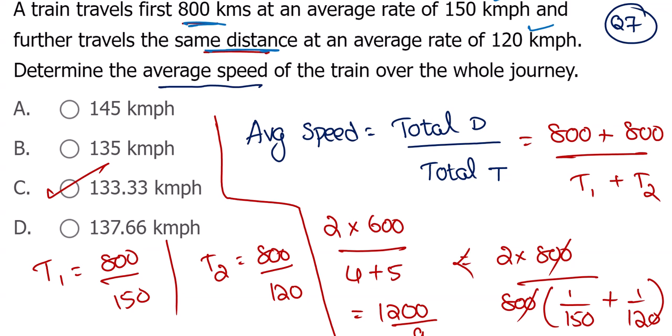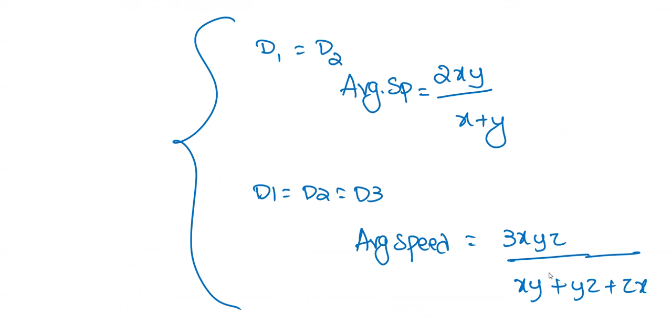In fact, that's developed like this. D, here D by x, D by y. Here 1 upon x, 1 upon y. LCM x into y. Here x plus y will come. Instead of 150 and 120, you just put x and y, then you'll get this formula. If you want to develop it, you can develop the formula.